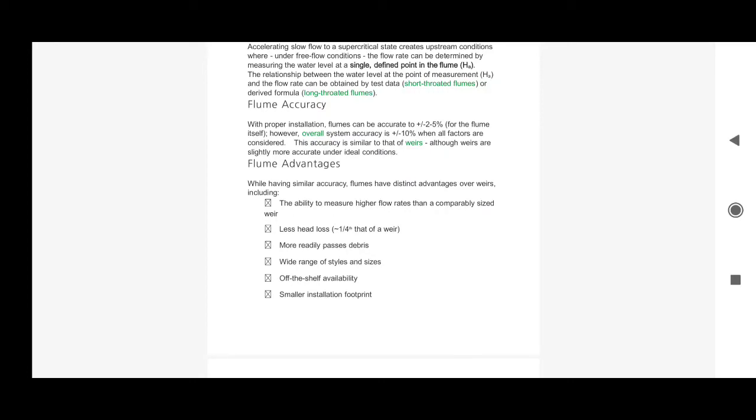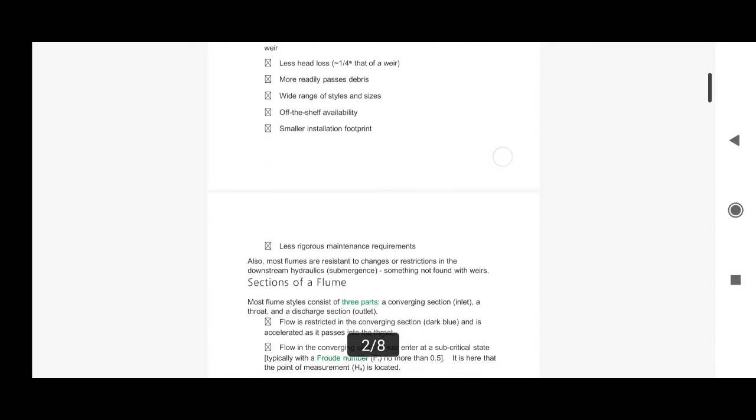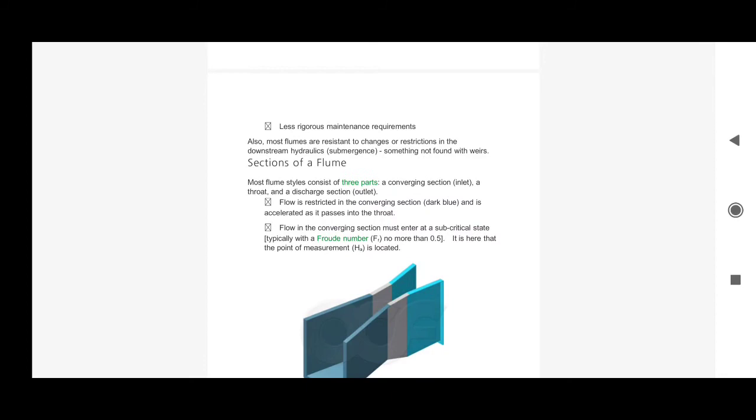Also, they are off the shelf available, that is, they can be pre-manufactured and then installed in an open channel, and their installation footprint is also very small. A weir requires a larger area to be installed, but a flume requires a much smaller footprint, right? And also the maintenance is very low.